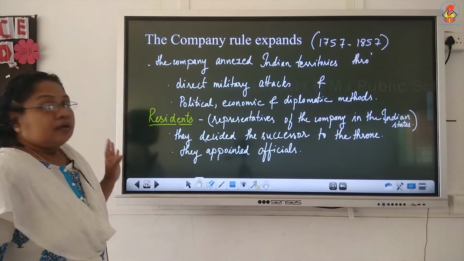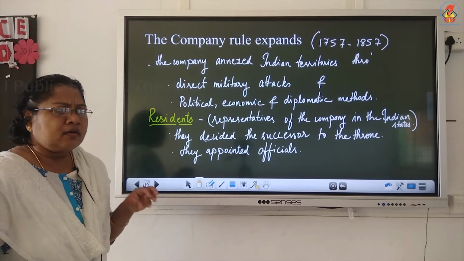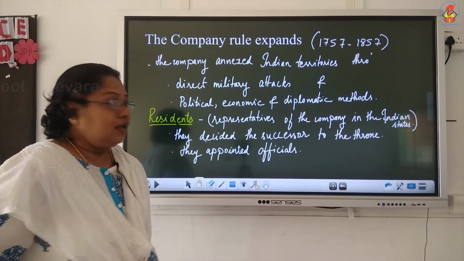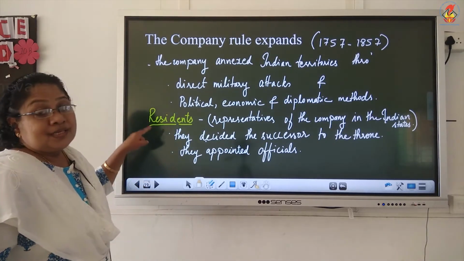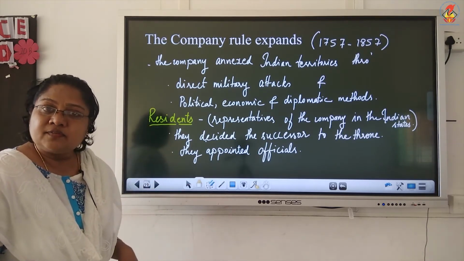Now they began to appoint residents in all palaces. The residents were the representatives of the company in the Nawab's palace. So they kept a watch on all the movements of the Nawab and updated the company. So these residents began to interfere in the political affairs of the country.